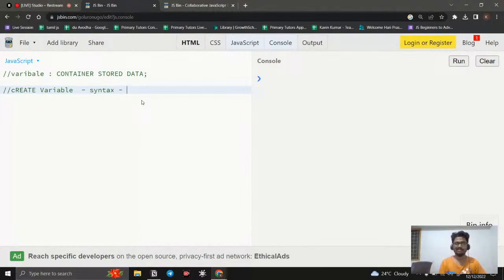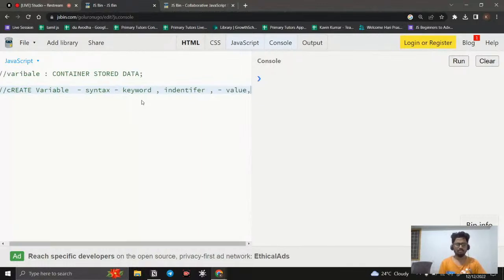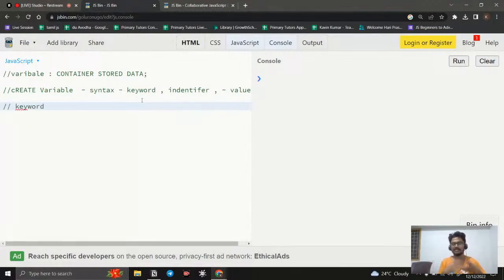What are the essential things we need in the syntax to create a variable? We need a keyword, which we will see shortly, an identifier, and a value. One more thing, that is the equal to sign. Let's see what a keyword is first of all. The keyword is what the name itself says: it tells the browser that I'm going to create a variable.